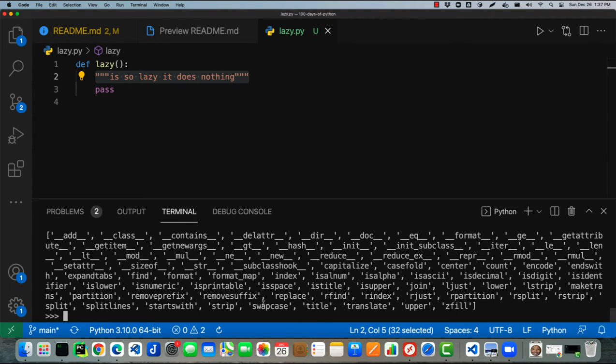So, as you can see, we've got a bunch of different methods on this thing, which is kind of weird for a comment. You wouldn't think a comment would have methods like islower, upper. Why would you want to uppercase a comment? Why would you want to left justify a comment? This doesn't make real sense if this is just some kind of comment. So let's see what the doc string actually is. Let's use the type function for that, and let's do, once again, type(lazy.__doc__).